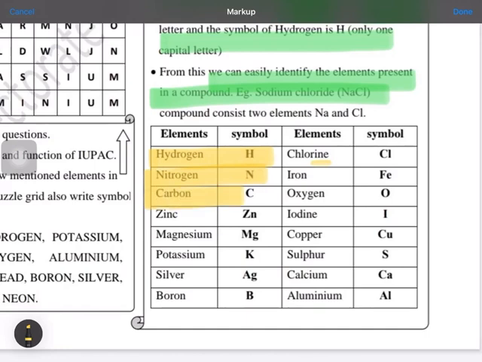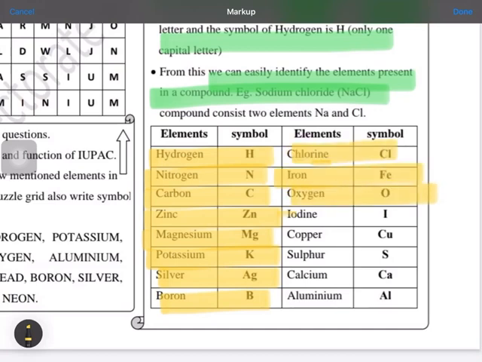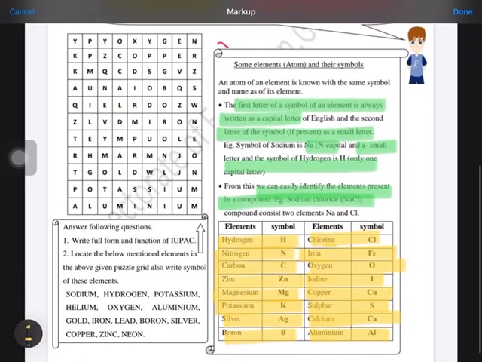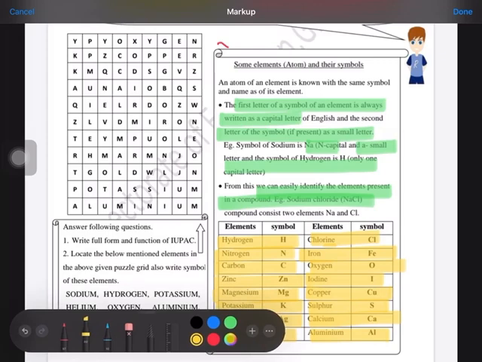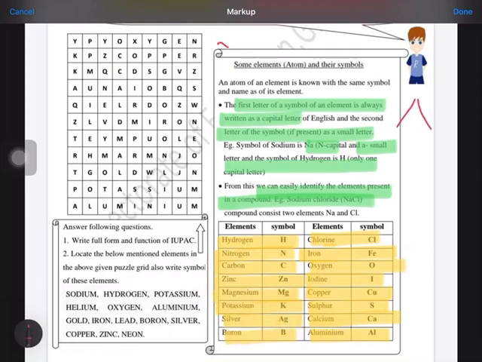H, nitrogen N, carbon C, zinc, magnesium, potassium, silver, boron, chlorine, iron, oxygen, iodine, copper, sulfur, calcium and aluminium. And this technique of naming with the alphabet was given by the scientist named Berzelius. You have to remember that. Earlier the symbols were given on a very simple basis, like a triangle for something, a circle, a dot in a circle, a shaded circle, or different symbols, but these were not very useful and they have been discarded.